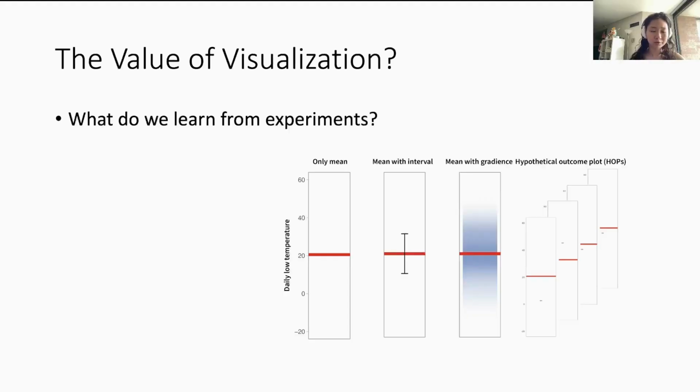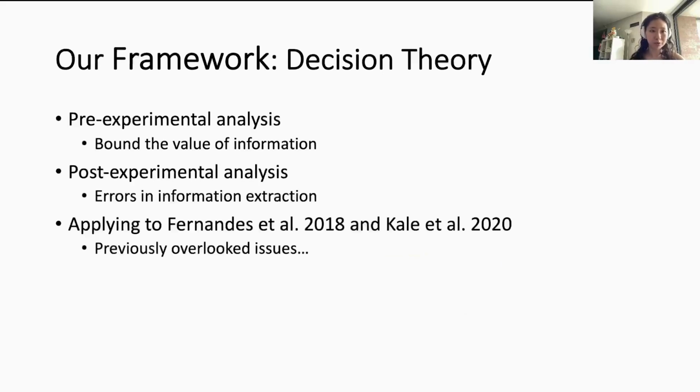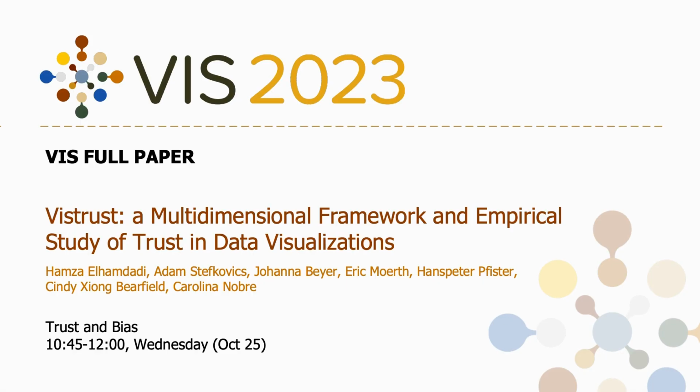What do we learn from visualization experiments and what are the values of them? Our framework answers this question by comparing a behavior agent to a rational agent. Our framework can be used for pre-experimental analysis, where we can bound the value of information, and also for post-experimental analysis, where we can analyze errors in information extraction. We apply our framework to award-winning papers and find previously overlooked issues.